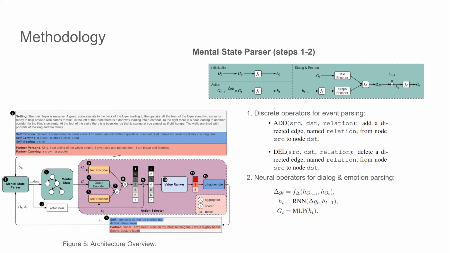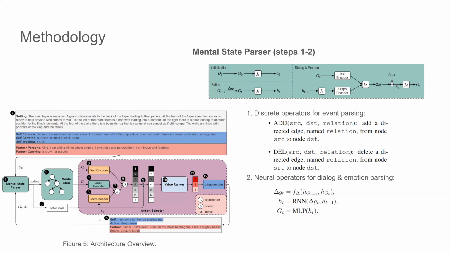The same text encoder will be used to encode the candidate C_t. In step 7, the context vectors are combined by a bidirectional attention aggregator, and each candidate is assigned a score with the MLP. The action mask is then applied to get the feasible candidates under current mental state constraints. In steps 10 and 11, the top 3 candidates from the last step will be fed into the value model and re-ranked.